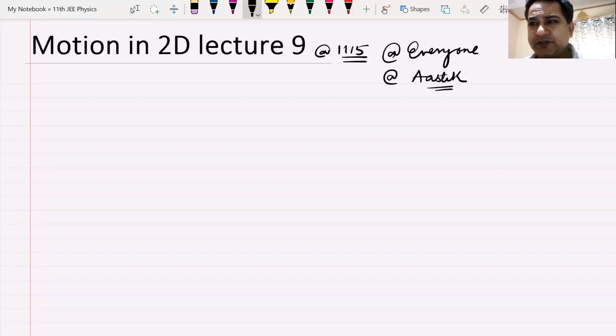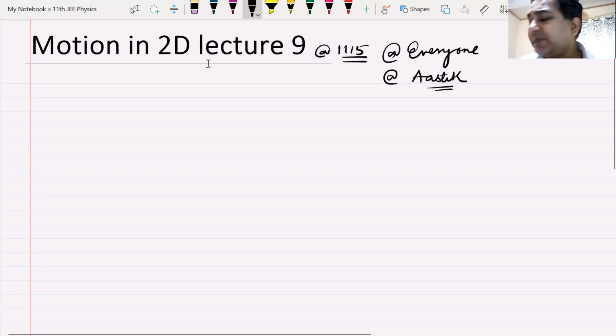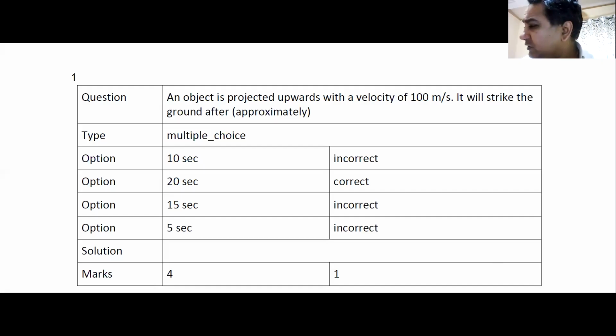In today's class, before we start, we can have a look at the question paper that you had on the previous Sunday. It was a simple paper. I hope we did not have much problems with that. We'll just go through this question paper and see if there is anything that you could have done better. So here, as you can see, is the paper.